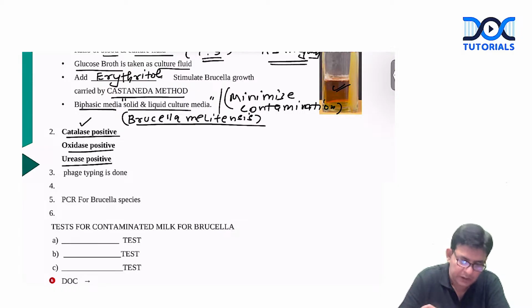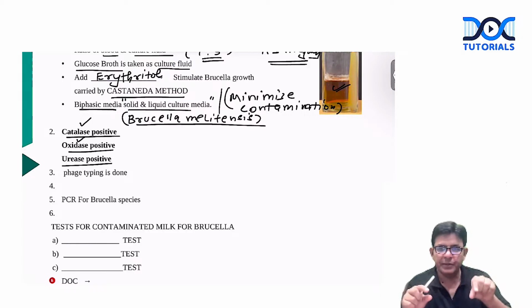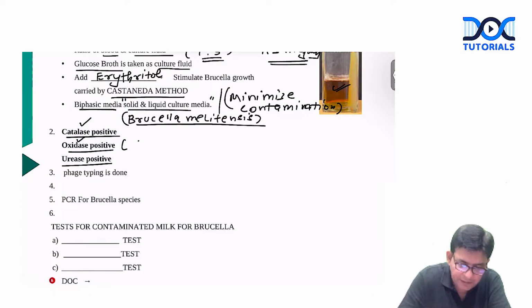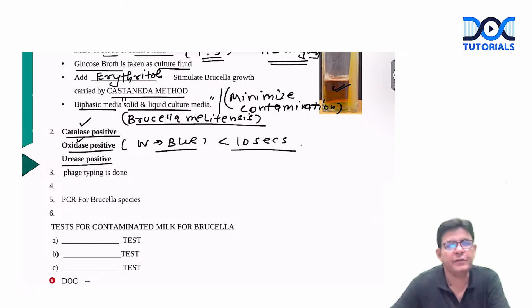Then comes the oxidase positivity. And oxidase positivity is what? You have a white color strip, and on that you touch, and the color change happens, from white to blue within 10 seconds.